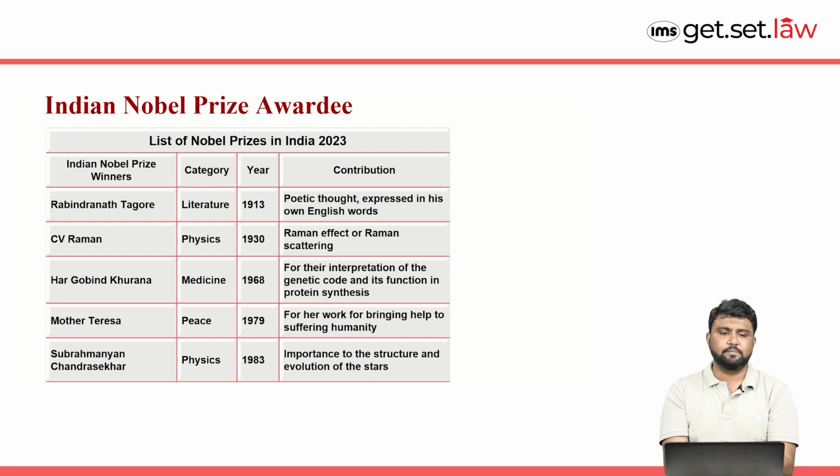So you should always remember there was C.V. Raman. He received it in the category of physics in the year 1930. Then we have Khorana over here. He received it in the medicine category in 1968. Then we have Mother Teresa. She got this in the field of the Nobel Peace Prize. That was in the year 1979. So you have to remember all this stuff when you are preparing for your exams.